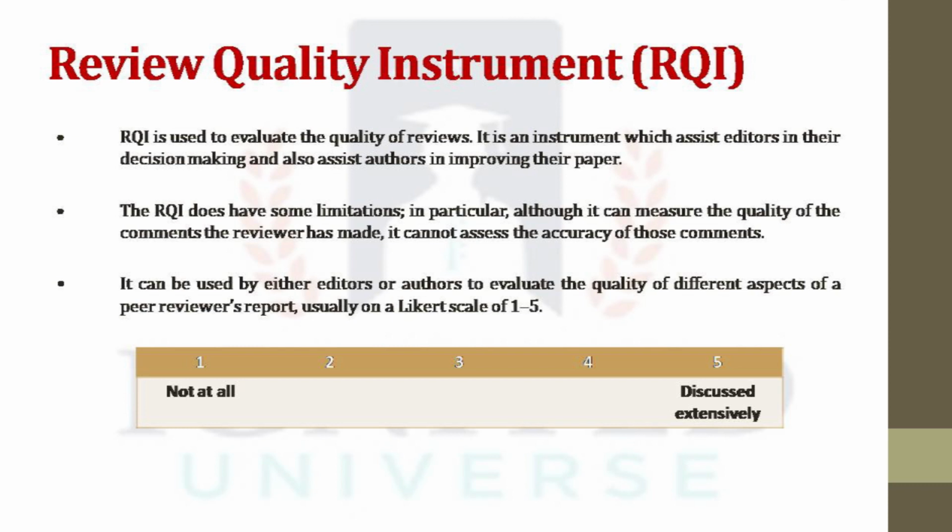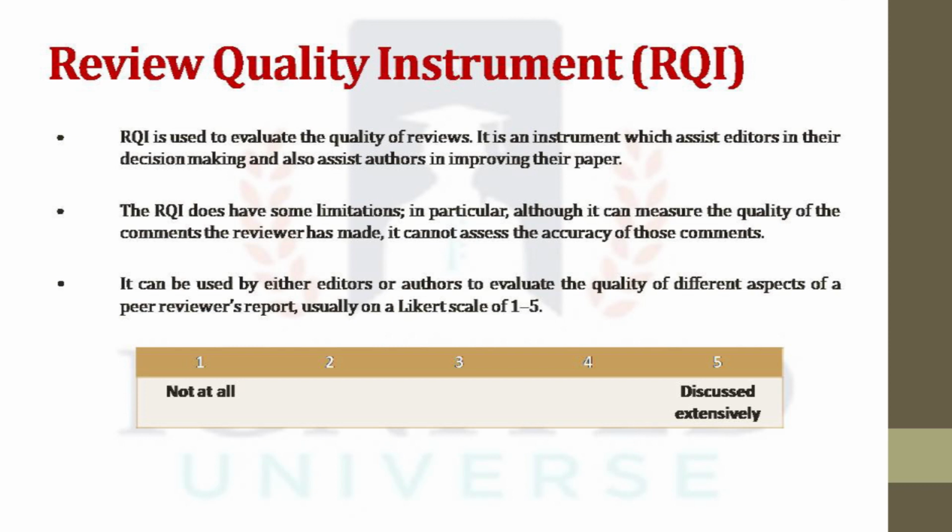RQI assesses the extent to which a reviewer has commented on 5 aspects of a manuscript. It is used to evaluate the quality of reviews on the scale of 1 to 5. It is an instrument which assists editors in their decision making and also assists authors in improving their paper.